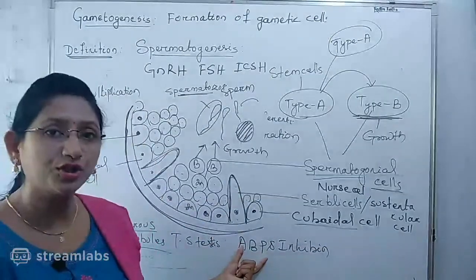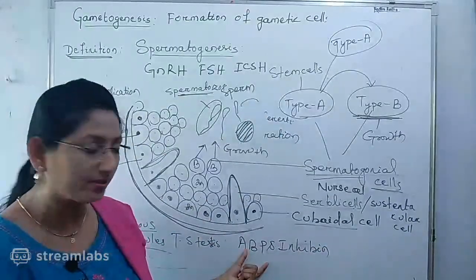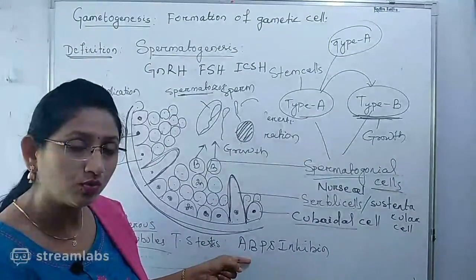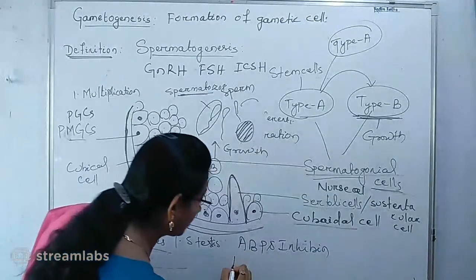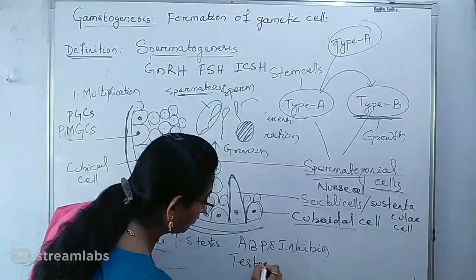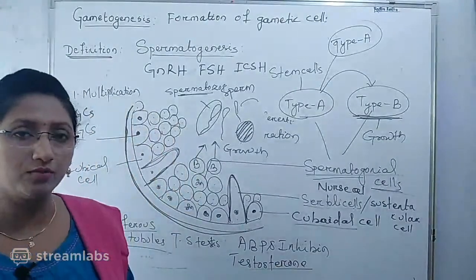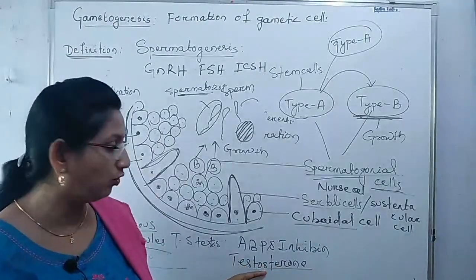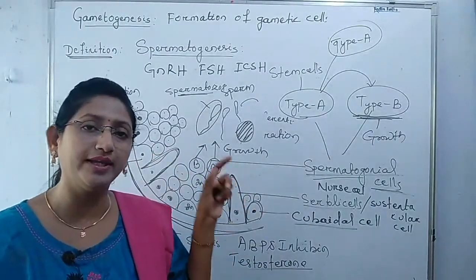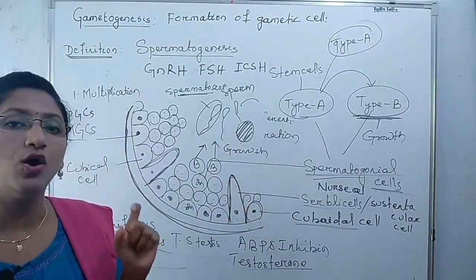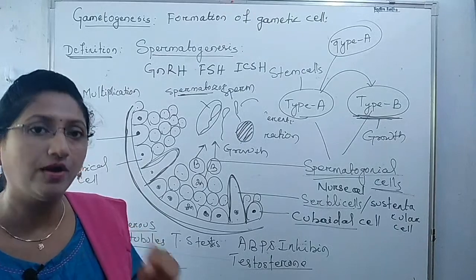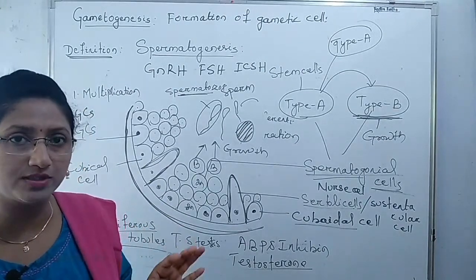The function of androgen binding protein is to concentrate the testosterone hormone, the male androgen hormone, which is secreted from the interstitial cells or Leydig cells found in between the seminiferous tubules.